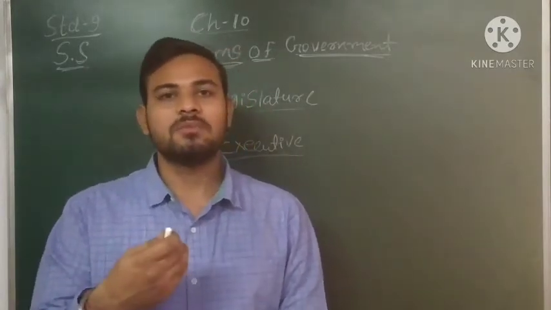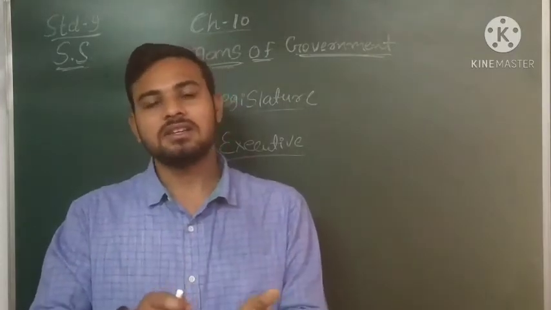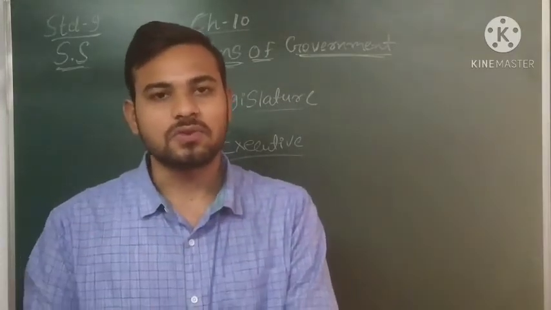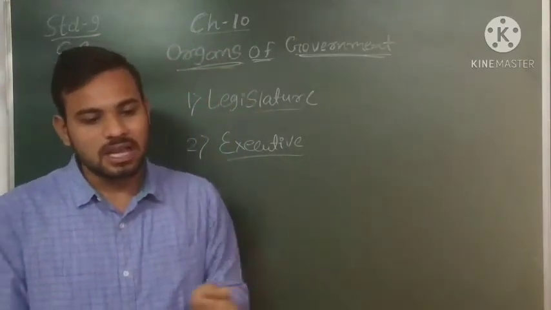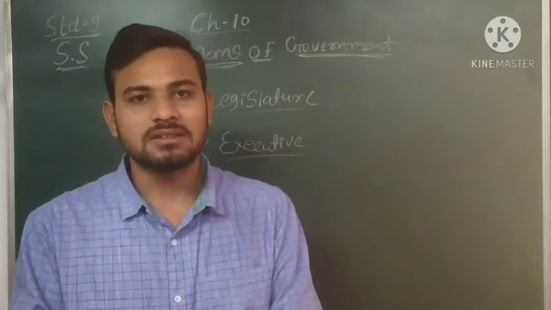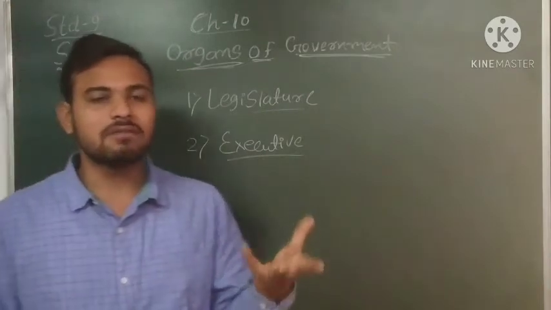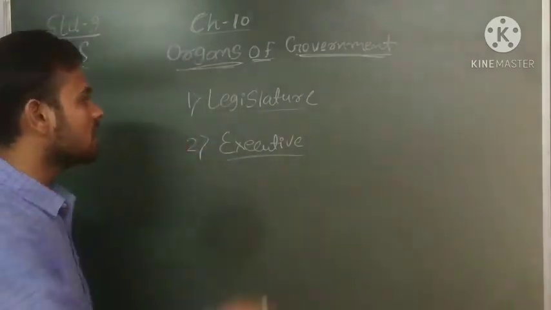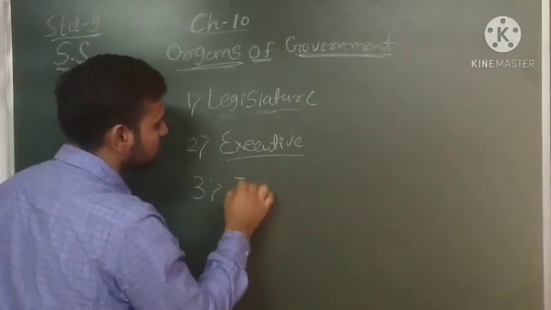Just as in our body there are different organs and they are assigned specific functions to do, in the same manner the government has organs and they are also assigned a specific function to perform the task, right? So basically the government has 3 organs: legislature, executive, and third is judiciary.